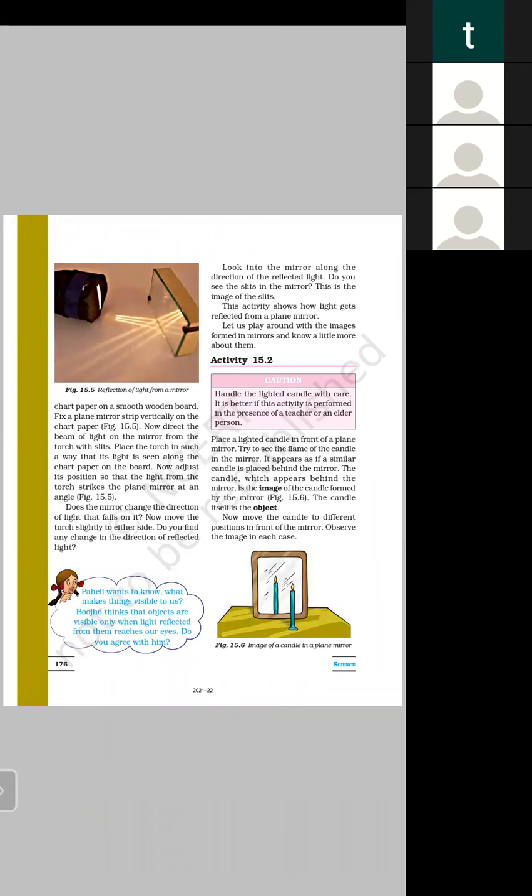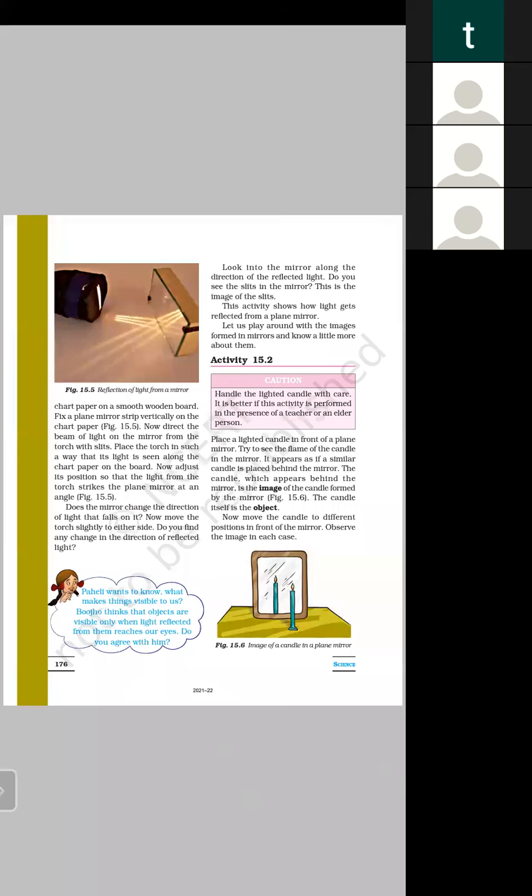Bhujo thinks objects are visible only when light reflected from them reaches our eyes. Do you agree with him? Yes, we agree with Bhujo, because if there is no reflection of light, we are not able to see anything. First, light strikes the surface, then gets reflected from that surface and reaches our eyes. Then we are able to see the object. So first, we see the object with the help of light.